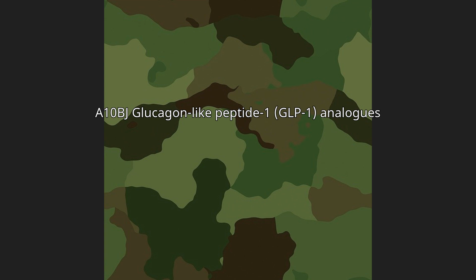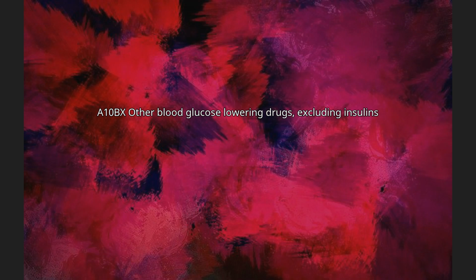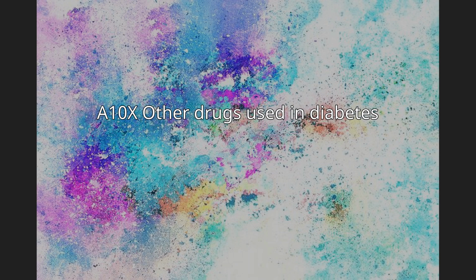semaglutide, A10BJ07 beinaglutide. A10BK, sodium-glucose co-transporter 2 (SGLT2) inhibitors: A10BK01 dapagliflozin, A10BK02 canagliflozin, A10BK03 empagliflozin, A10BK04 ertugliflozin, A10BK05 ipragliflozin, A10BK06 sotagliflozin, A10BK07 luseogliflozin. A10BX, other blood glucose lowering drugs, excluding insulins: A10BX01 guar gum, A10BX02 repaglinide, A10BX03 nateglinide, A10BX05 pramlintide, A10BX06 benfluorex, A10BX08 mitiglinide. A10X, other drugs used in diabetes.